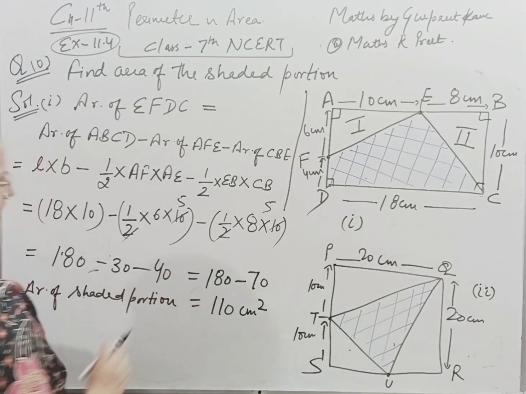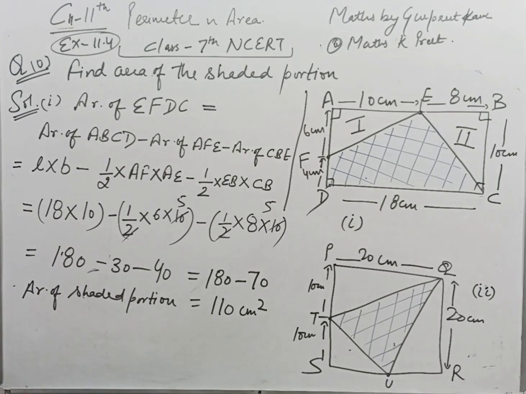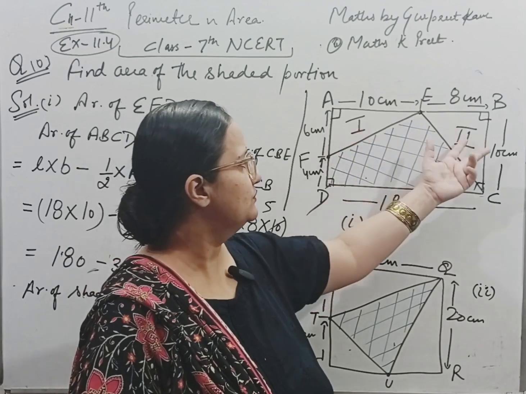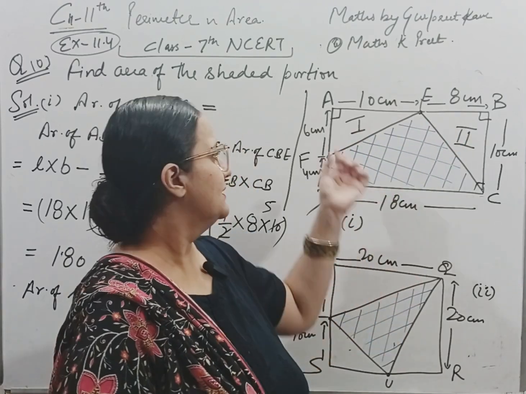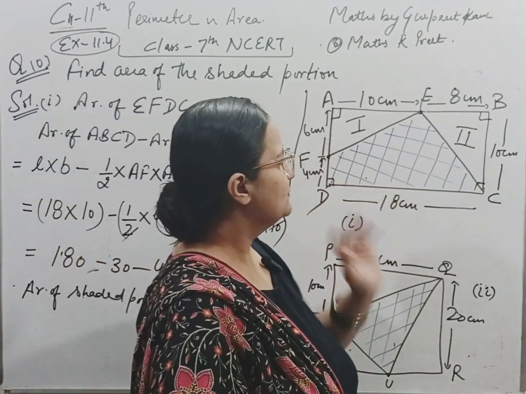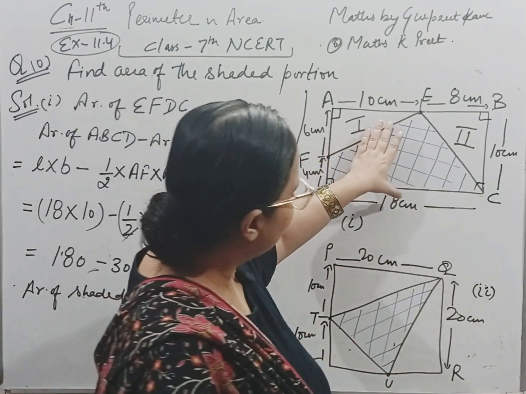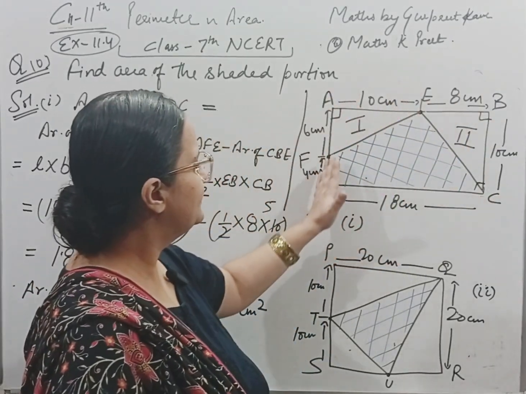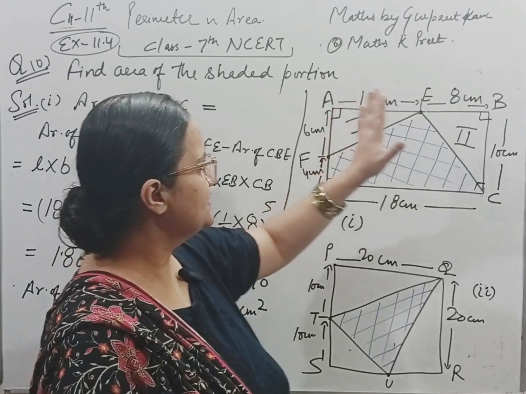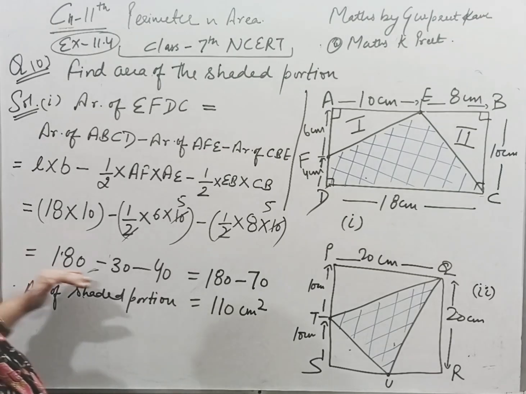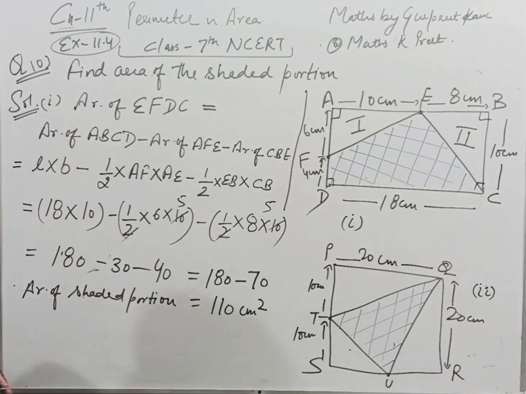This is how we have to perform the solution of this question. It was very easy. Again, this figure is a rectangle with given measurements and these two portions are forming triangles with base and height given to us in both triangles 1 and 2. So to find the area of this shaded portion, we will find the area of this complete rectangle and subtract the area of triangle 1 and the area of triangle 2 from it. We know the formulas, just put the values here and calculate the area for the shaded portion. I hope you understood. Let's see part number 2.